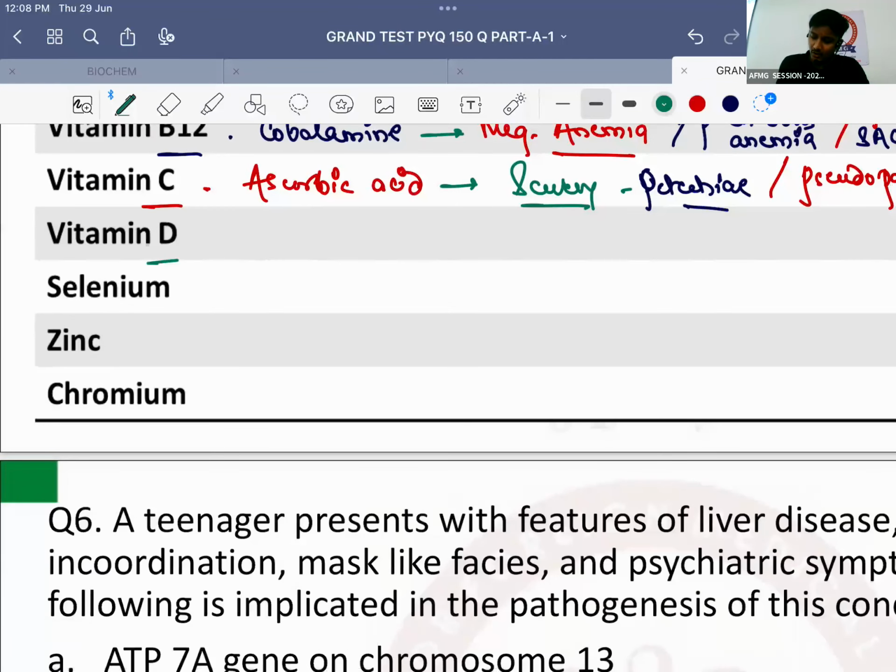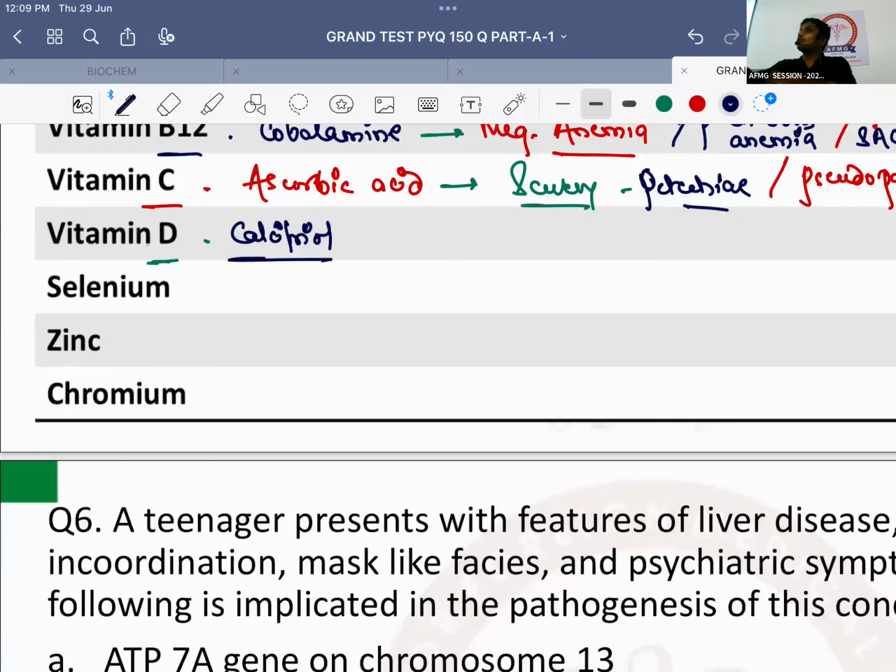Next is vitamin D, also known in its active form as calcitriol. Calcitriol can also be called 1,25 dihydroxy cholecalciferol. क्वेश्चन में लगेगा कि यार ये कैसे क्वेश्चन है? ऐसे भी क्वेश्चंस पूछे जा चुके हैं. एक्टिव फॉर्म बस पूछा है बस. ठीक है?